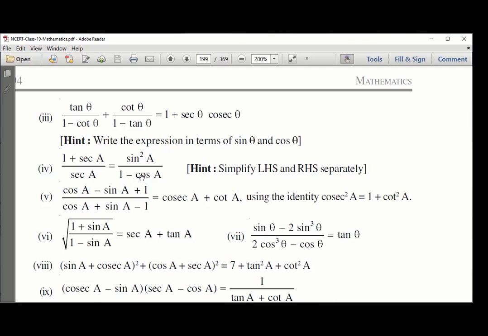Now, how do you do question number 3? Tan theta by 1 minus cot theta plus cot theta by 1 minus tan theta. How will it work? Who wants to explain this?